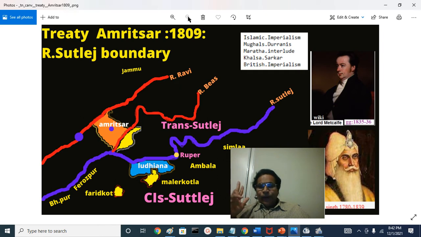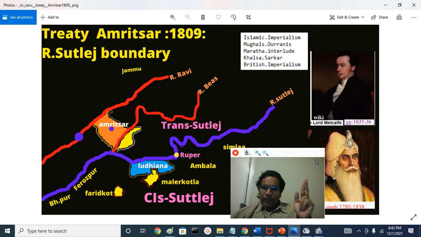There are two treaties, that is Treaty of Amritsar, you can call Treaty of Amritsar-1, that is 1809, and the second treaty. This treaty is between the Khalsa Sarkar, Khalsa Darbar at Lahore city on the Ravi river, headed by Maharaja Ranjit Singh, and British East India Company Bahadur, signed in 1809.